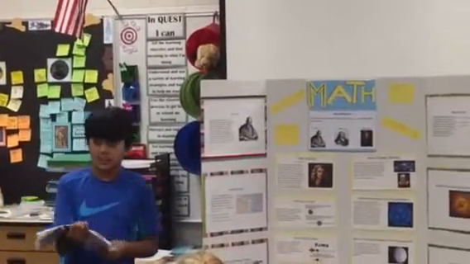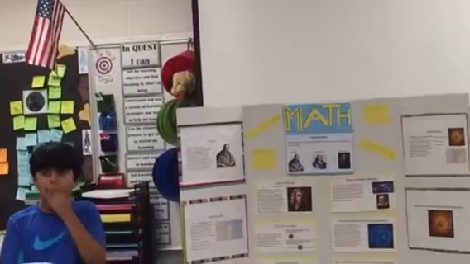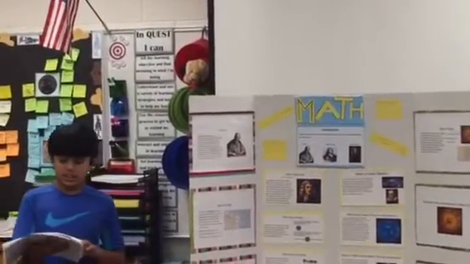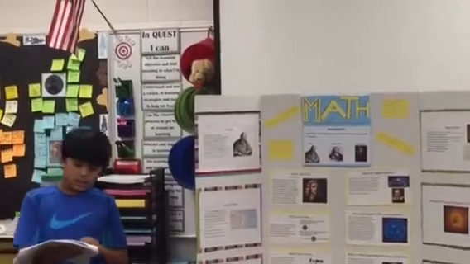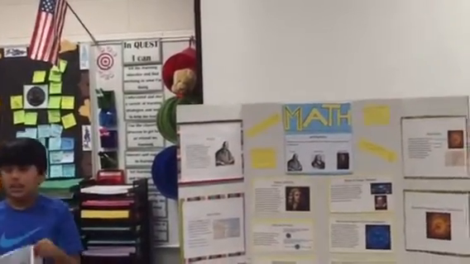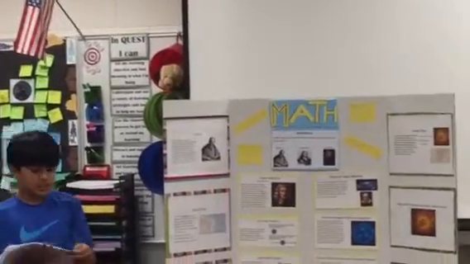Euclid did a lot on geometry. He was actually known for geometry. Geometry is one of the oldest disciplines in mathematics. Geometry goes back to Euclid. Now I'll talk about Blaise Pascal.